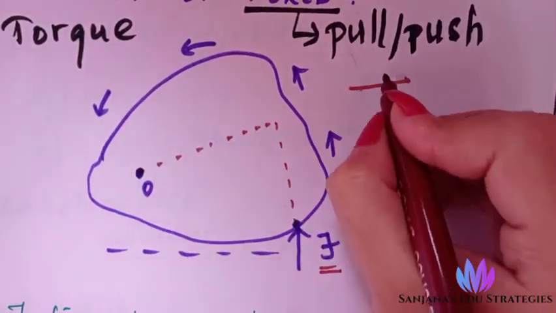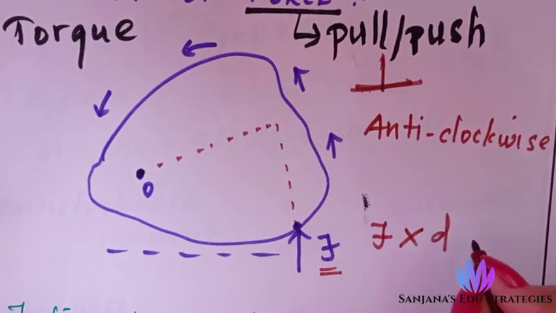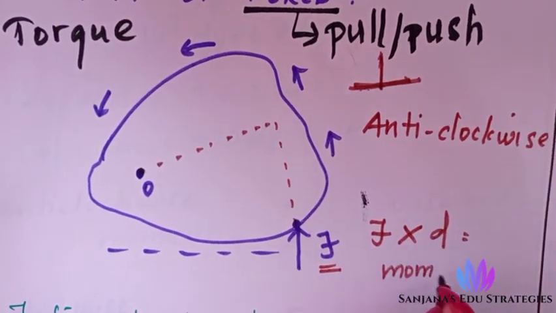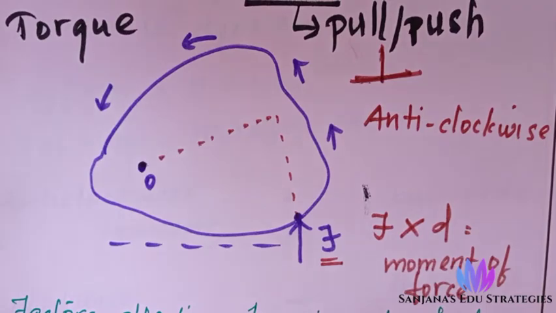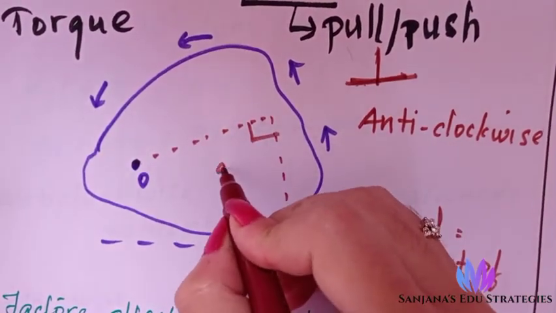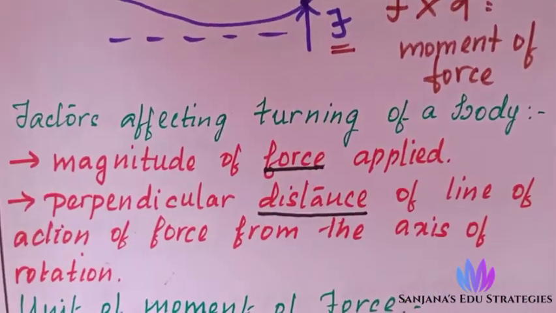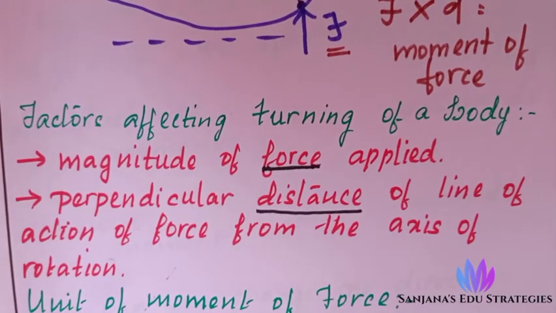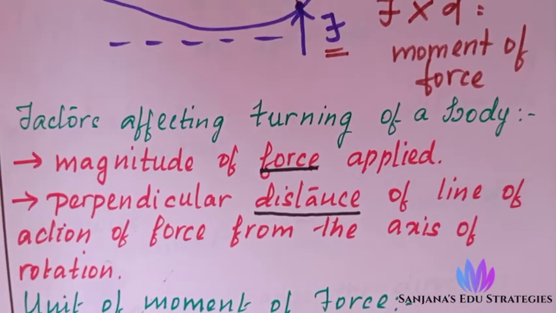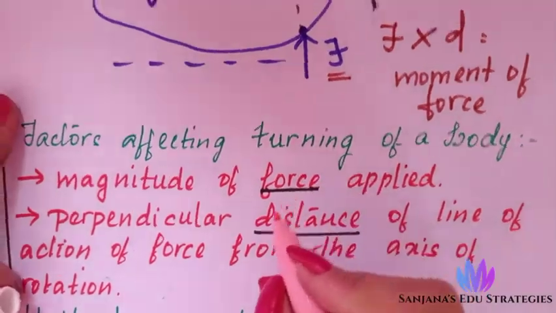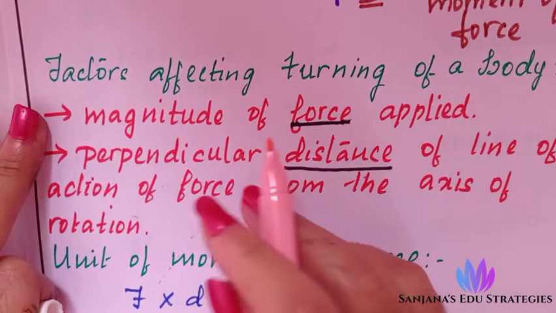From the axis of rotation to the line of force, the perpendicular means it will be like this, at 90 degrees. That is the perpendicular distance we take, and then we get the moment of force. This is the formula of moment of force. Understood? Now listen to the factors affecting the turning effect of a body: the magnitude of force applied, and the perpendicular distance of the line of action of force from the axis of rotation. So I told you already that force into distance gives you the moment of force.